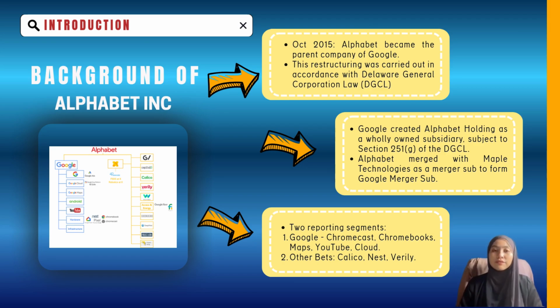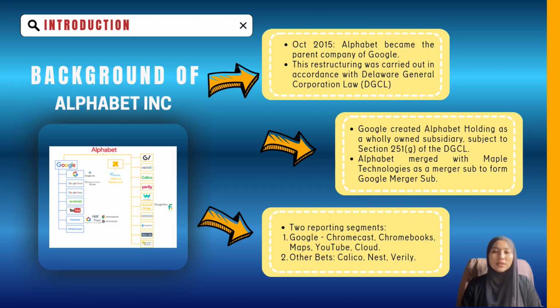On October 2, 2015, Alphabet became the parent company of Google and its diverse set of businesses, with no business operations of its own. This restructuring was carried out in accordance with Delaware General Corporation Law, Section 251, Subsection G, according to which, without the consent of its shareholders, any company incorporated in the state may create and also merge with its parent company. Google created Alphabet Holding as a wholly owned subsidiary, subject to Section 251 Subsection G of the DGCL. Therefore, Alphabet merged with Maple Technologies as a merger sub to form Google Merger Sub.